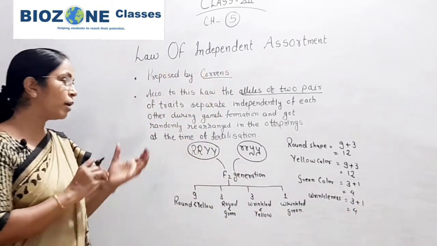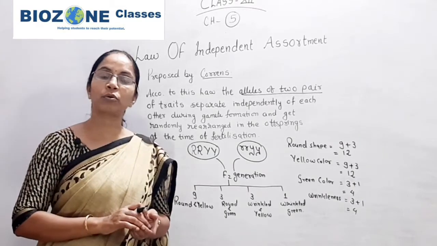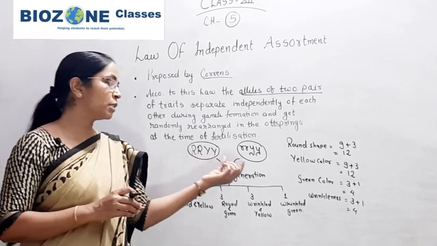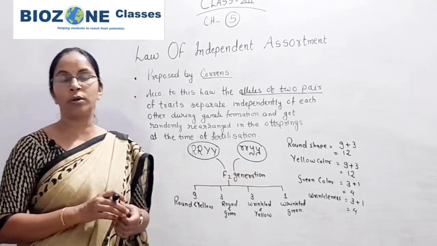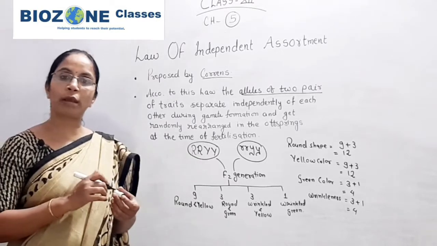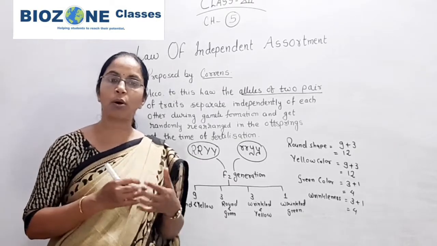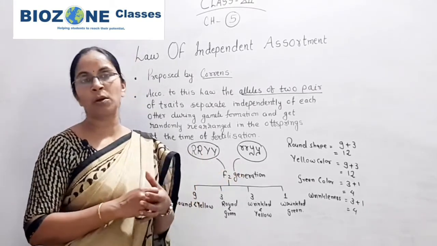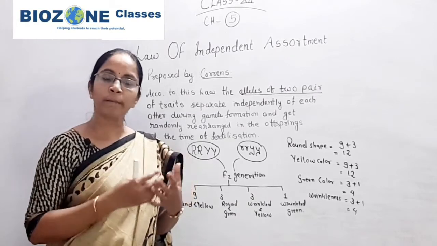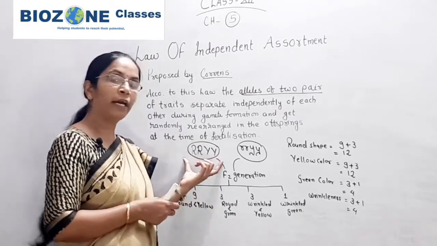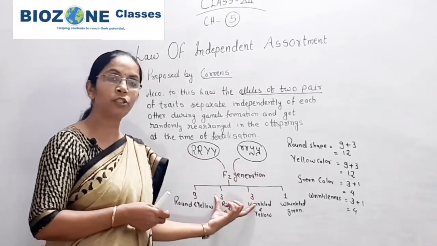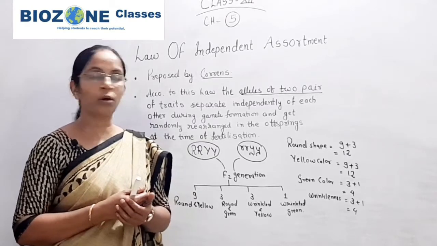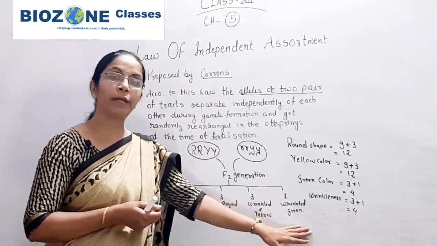This is expressed by independent assortment: the dominant genes are expressed on their own, and recessive genes are also expressed on their own. Their assortment from parents to gamete and from gamete to zygote, or in the next generation, is not dependent on any other chromosome or on any other pair of genes. And that's why out of 16 progeny in the F2 generation, the dominant traits appear more and the recessive traits appear less.